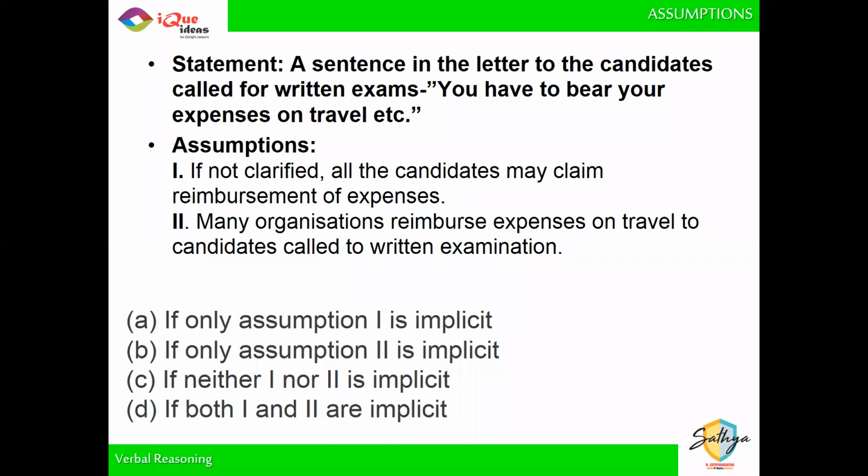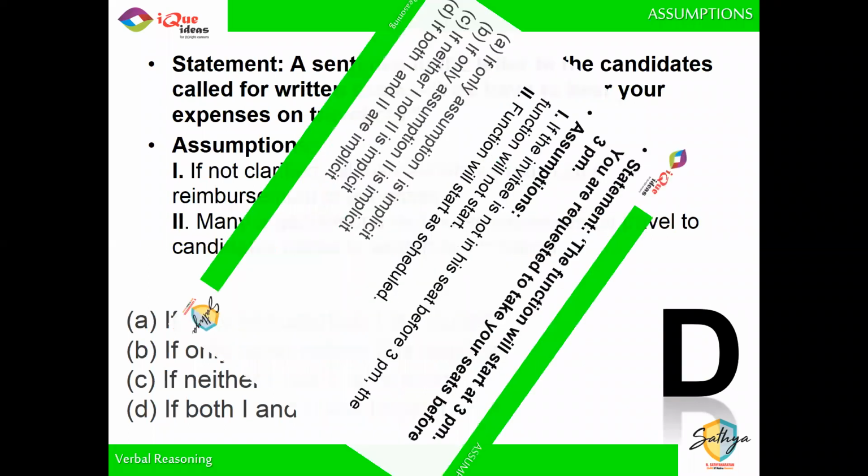That is why the students may think that other institutions are reimbursing. तो ये भी शायद करता होगा, and that's why it becomes necessary for you to say that I am not going to give any money for travel. So both the assumptions have to be there for the given answer to be true. Are we together on this? बढ़िया है. चलो, moving on.